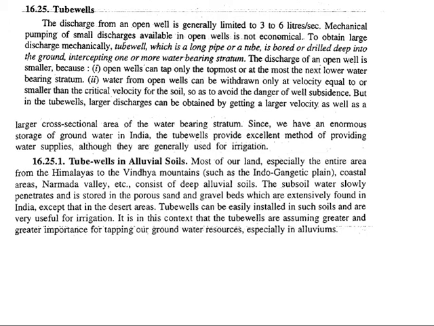That's why in most parts of the country where there is alluvial soil, fine alluvial soil, we go for the tube well, because it has certain advantages over the disadvantages of the open well. Whatever yield we get from these types of open wells is very limited, 3 to 6 liters per second. Moreover, we can't provide any mechanical aids to enhance the yield from such a well. Moreover, it is also not economical to do so.